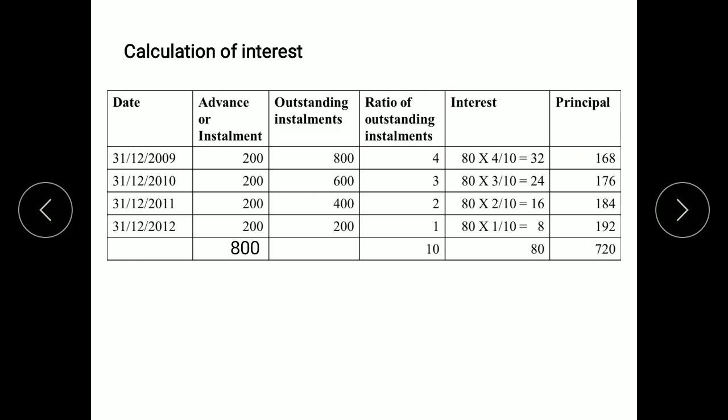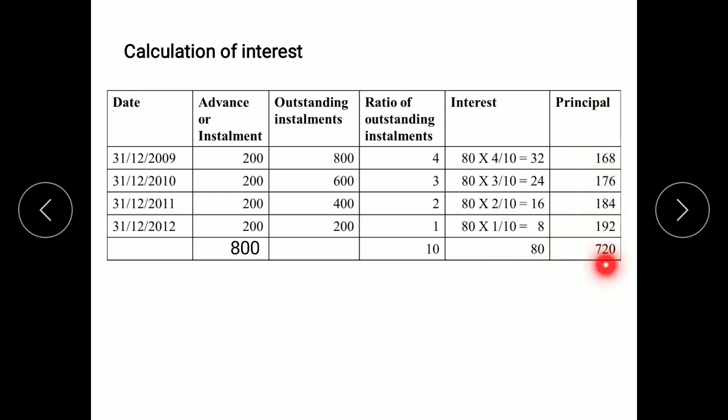So the interest in the first year is rupees 32. In the second year, again total interest of rupees 80 multiplied by the current year's ratio divided by total ratio. It comes to 24. In the same way, remaining interest for the remaining years will be calculated. So the total interest is rupees 80.